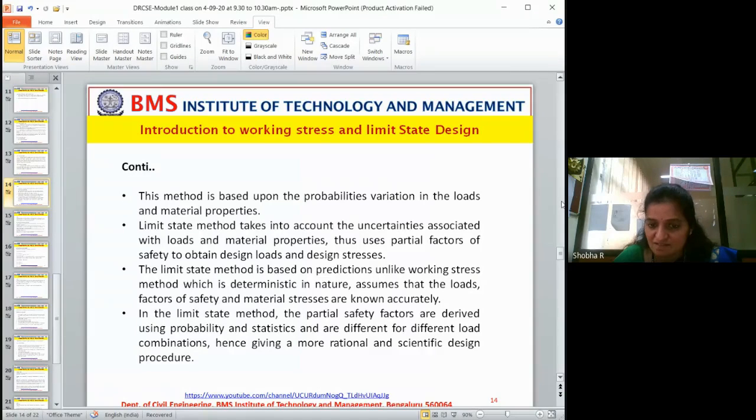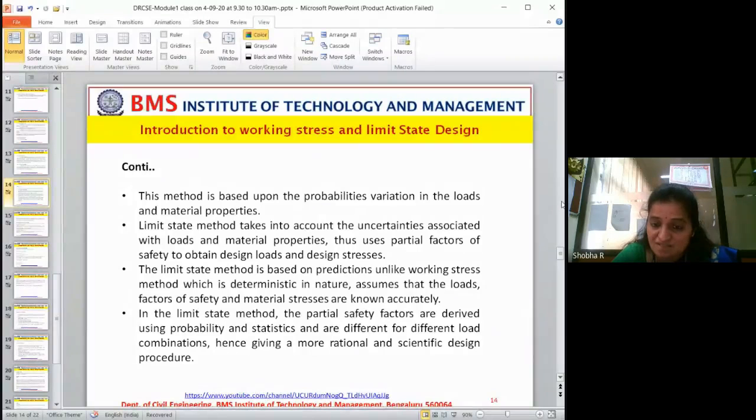It assumes some load in such a way that the load will never exceed this particular load. While designing a beam or a slab, they will assume some load and design in such a way that after it is put to use, the actual load will never cross this design load. That is what is done in working stress method.